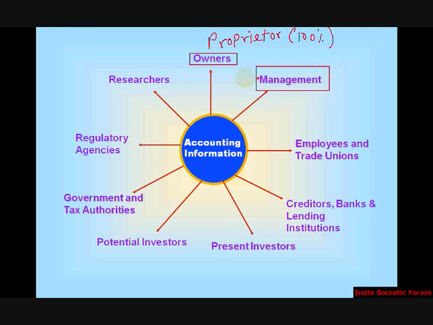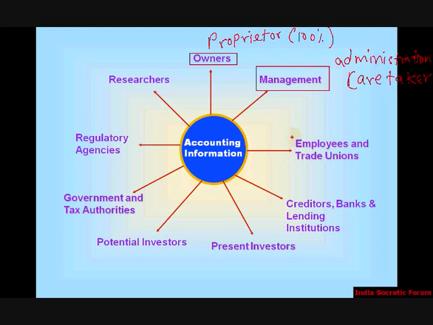Management is the section in an office which takes care of the administration and management of the business. They are the people taking care of the business, the caretakers.